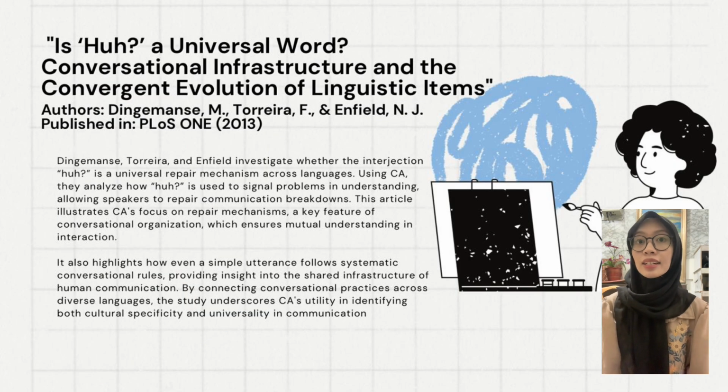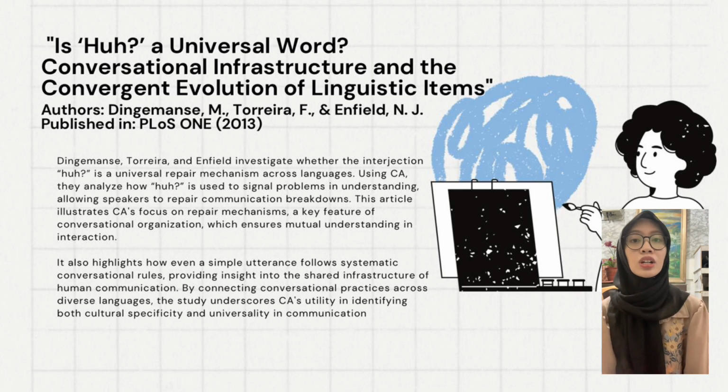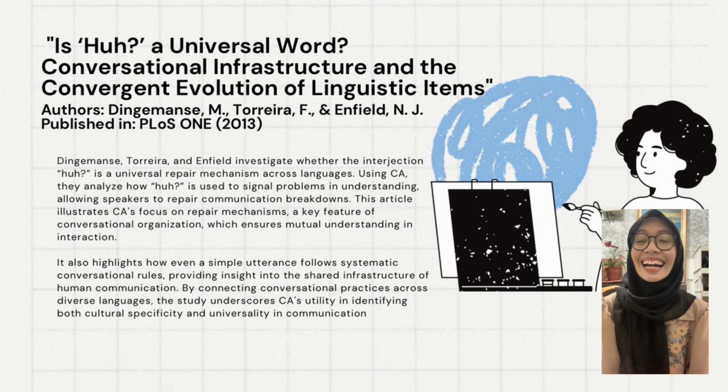And the last article that I will talk about is Is a Universal Word? Conversational Structure and the Convergent Evolution of Linguistic Items. The authors of this article are Dingemanse, Torreira, and Enfield N.J., published in PLOS ONE in 2013.